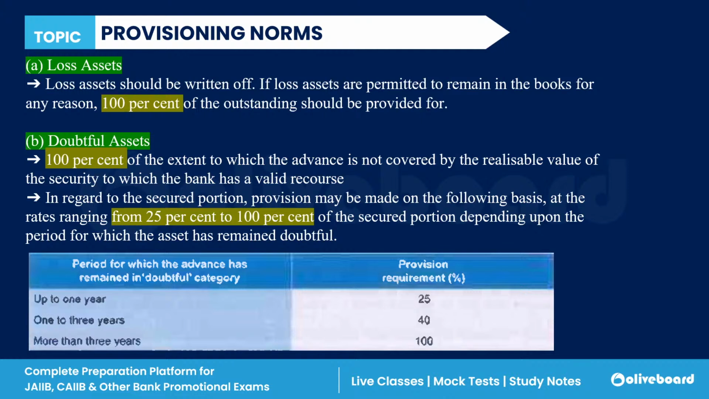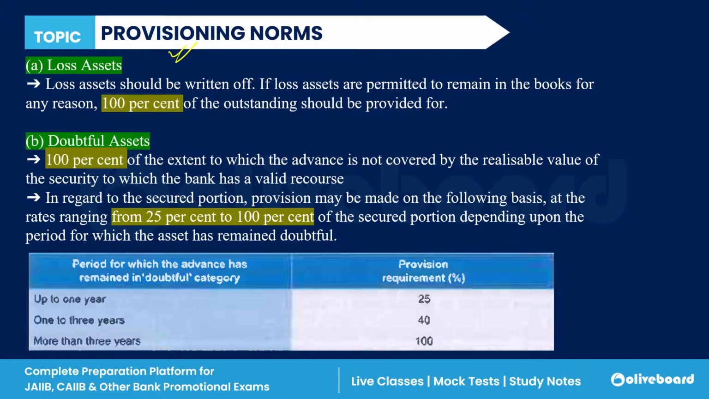For the recovery of NPA. A bank always sets aside a certain percentage from its profit to cover the non-performing asset. That is known as provisioning. Provisioning is done in the case of loss asset, substandard, and doubtful asset.